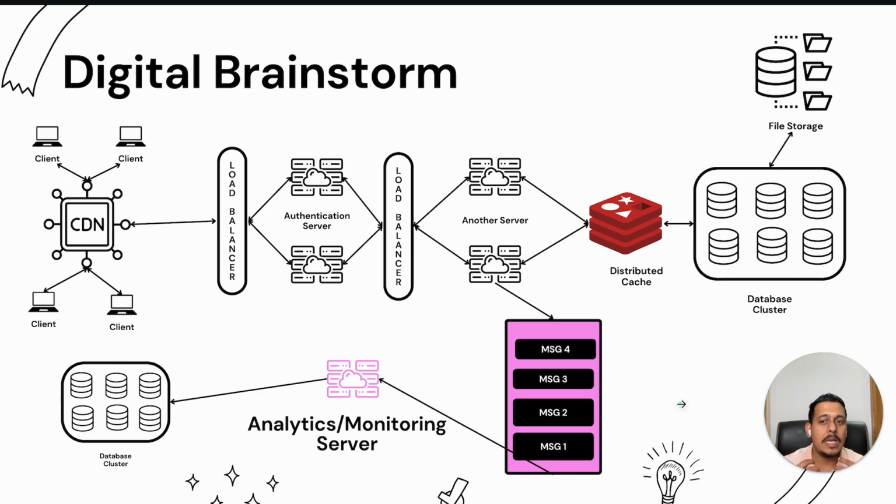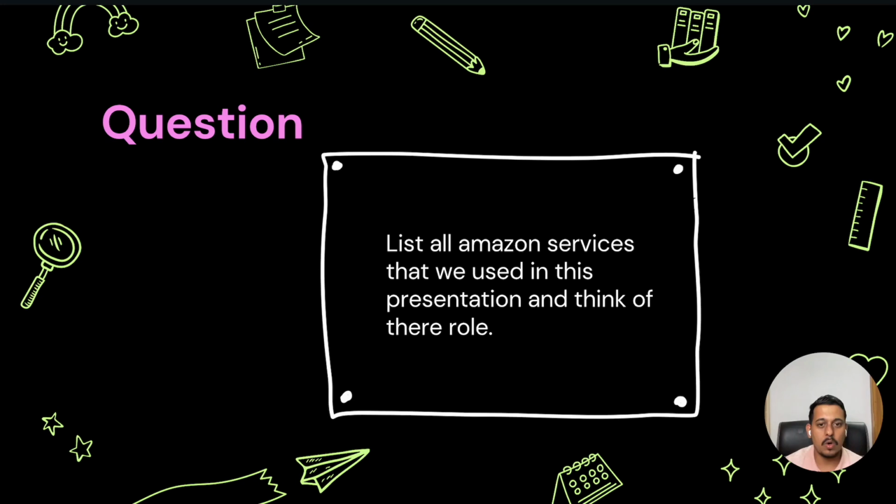So generally a project has multiple databases. Payments will have a separate database cluster, I'm saying. Chats will have their own separate database cluster. So there are various servers, various databases, various CDN points, various load balancers, various distributed caches, various message queues. So it's a very big deal. But the point is, this is a very basic overview. Now let's go ahead. Quickly, let's revise.